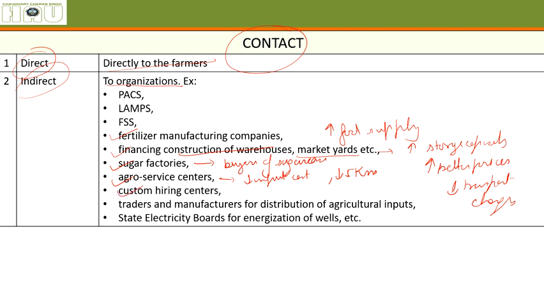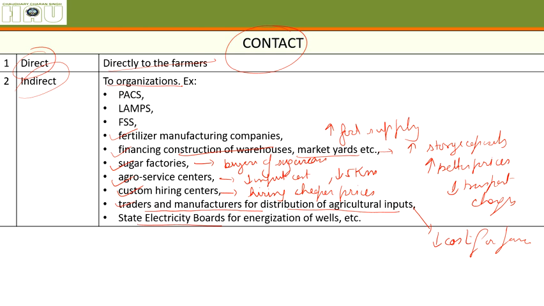Then giving loans to custom hiring centers will increase the availability of machineries for hiring purposes at cheaper prices. Then giving loans to traders and manufacturers for distribution of agricultural inputs again reduces cost for the farmer.